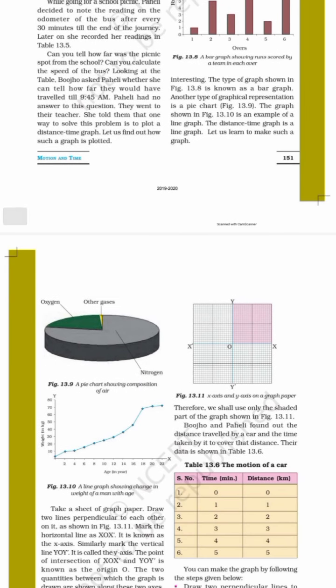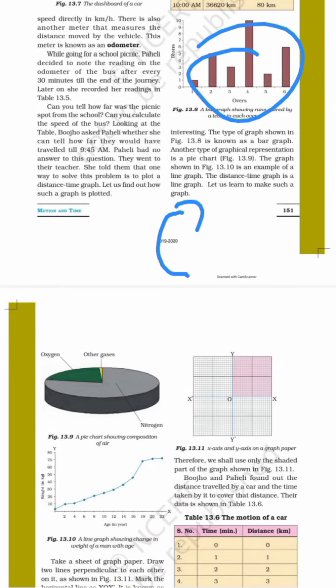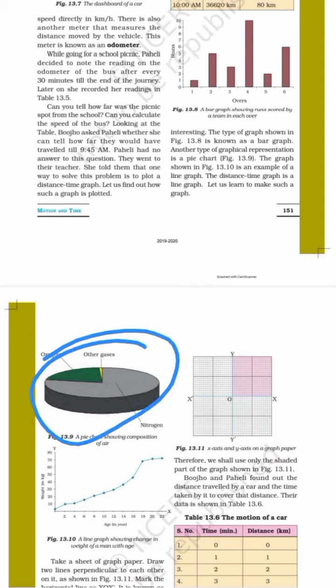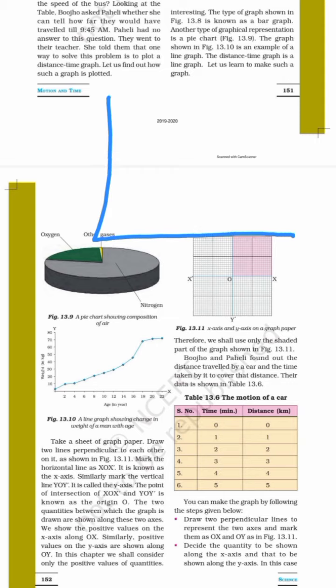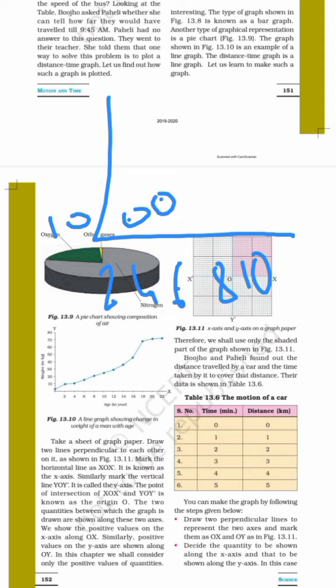There are many types of graph which you can make. First is a bar graph, right? Next one is a pie chart. These you have seen even in cricket, that in this much area how many runs came. Okay, after that this one is a line chart. Do you know what you mean by line chart? See, for example, if 2-year-old children have a weight of 10 kg, 4-year children 12 kg, 6-year children 20 kg, then you have to draw it this way. It is a line graph. Understood?